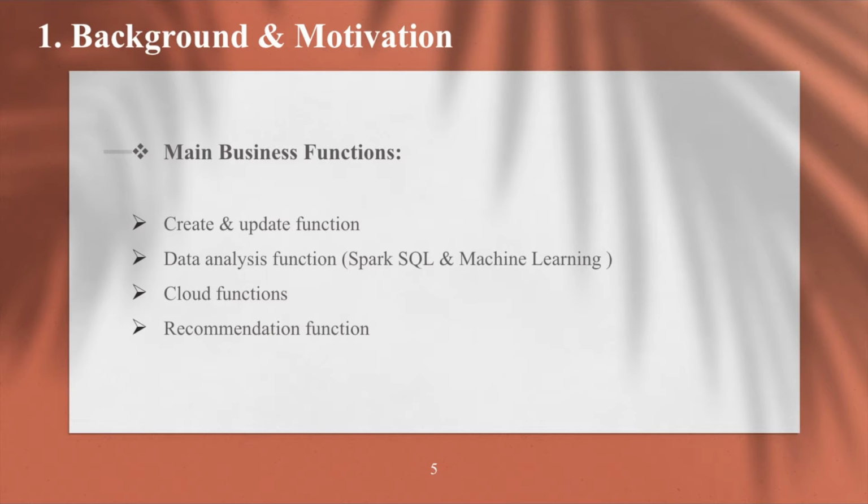The third function is the cloud functions. Because we use cloud technology, user can access to information of all available events anytime at any place. The last function is the recommendation function. Users are able to view and rate events and comment on each event. Based on this data, PHP and our data analysis function, we are able to recommend the most popular relevant events based on the user click and user's preference.